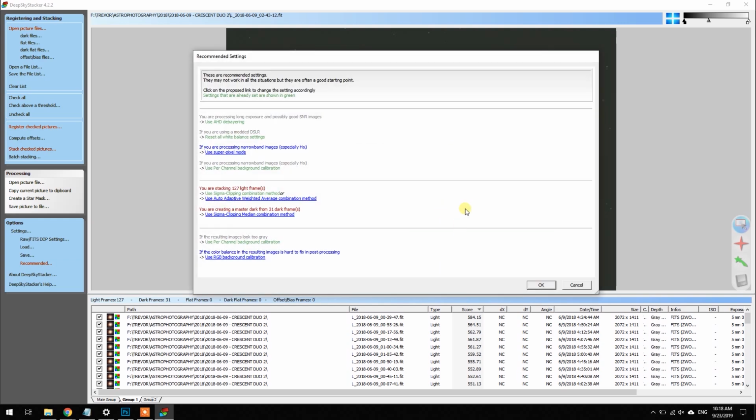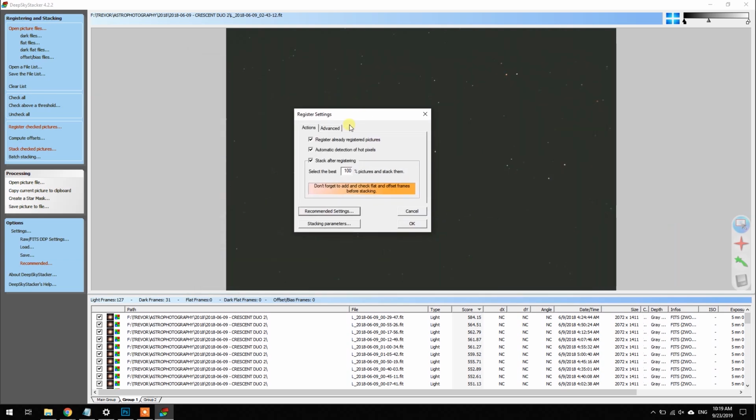And then look at the recommended settings here. So a master dark using Sigma clipping median combination. Yes, sir. That was recommended from DeepSkyStacker. And I am going to use the Sigma clipping combination method rather than the auto adaptive. Okay, we are good there.